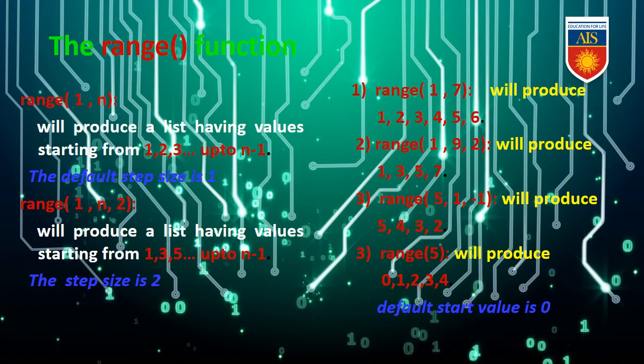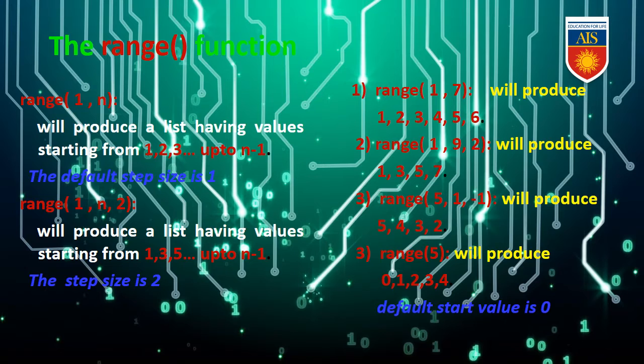Now follow that example, range(1, n, 2). That means here we are giving the step value as 2. So it will produce a list having values starting from 1, 3, 5. It will move up to n minus 1, and over here the step size is 2. So that means first it will print 1, then 3, then 5, and like this it will move on.